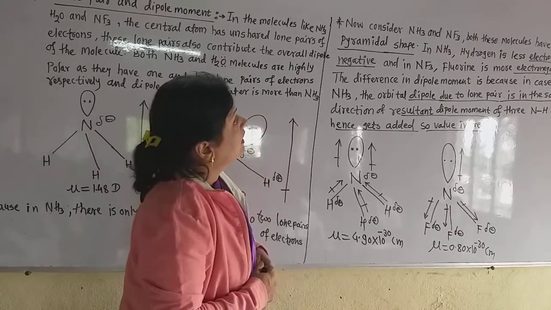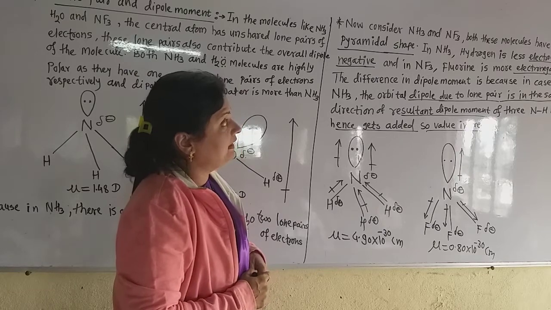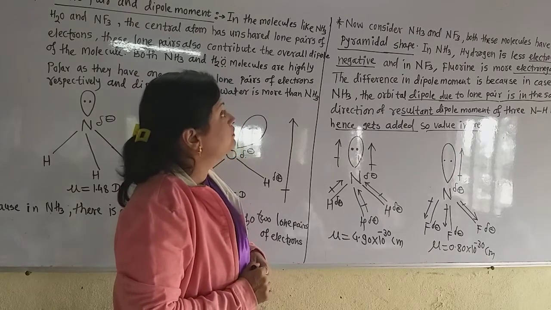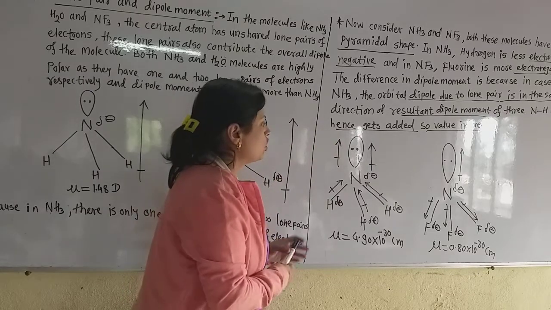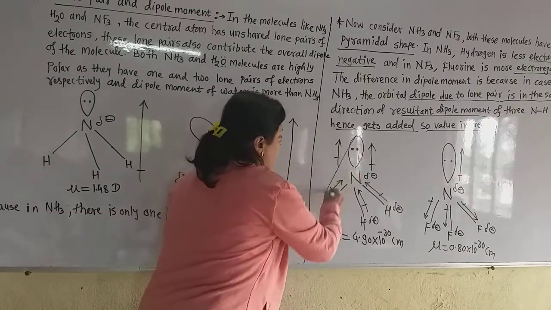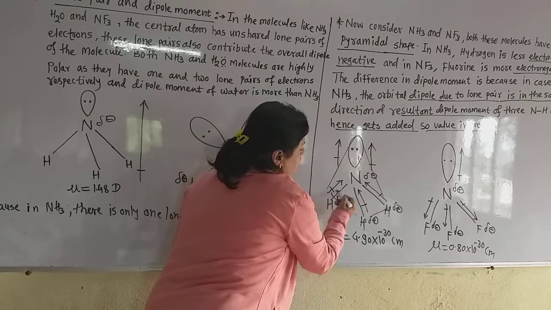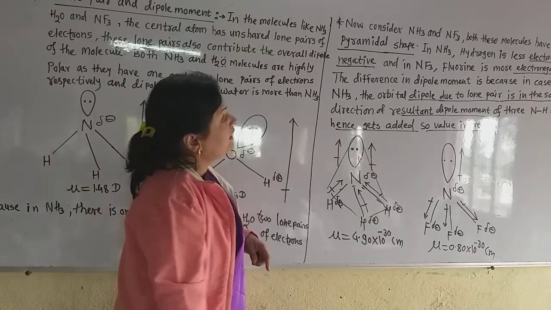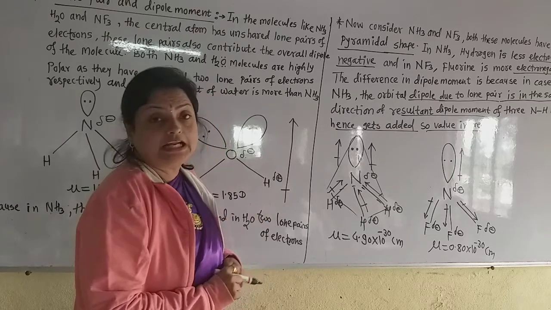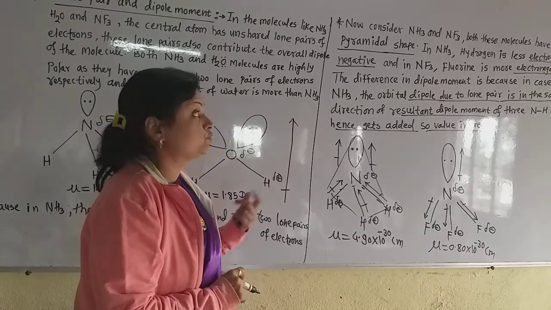Now see, NH3 and NF3, both these molecules are pyramidal in shape. You are seeing the pyramidal shape of these molecules. Now in ammonia, hydrogen is less electronegative and in NF3, fluorine is more electronegative.